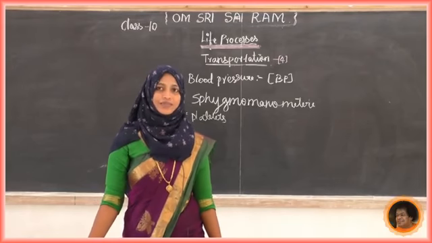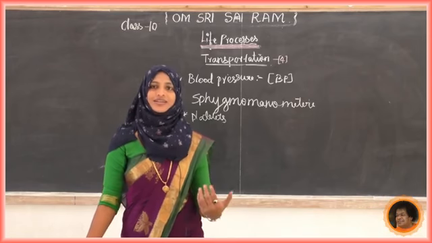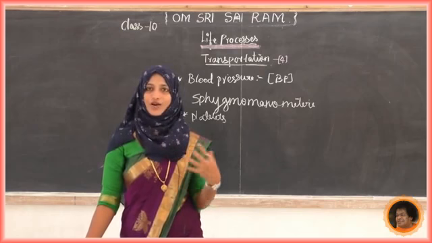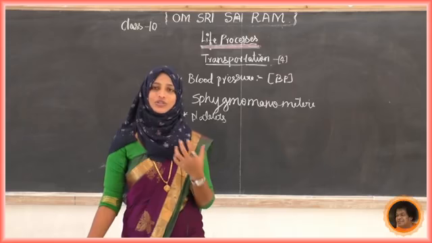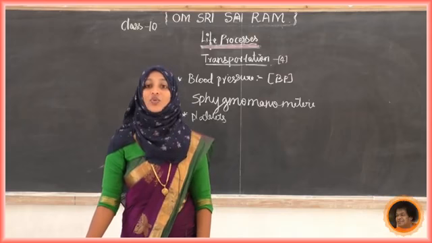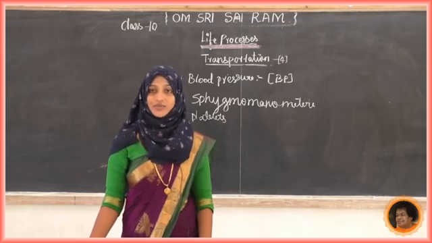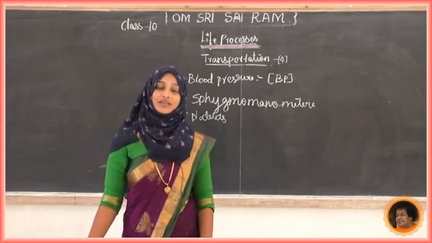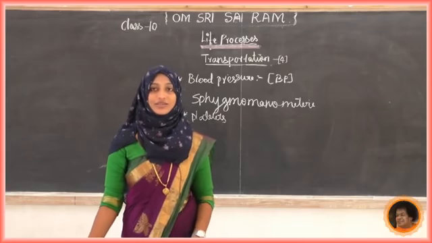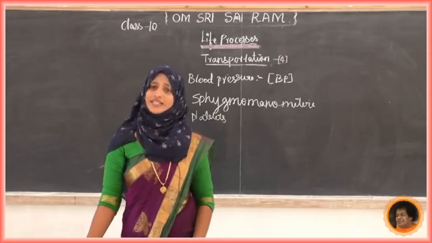If people are affected by diseases like dengue, what is the result? They will come to know that the platelet count is decreased along with the WBC, that is, the immunity power also decreases. If the platelets come down along with that, what will happen? There will be bleeding, internal bleeding occurs. In the last class we discussed that. If there is any bleeding, it is not going to coagulate, which is very dangerous.